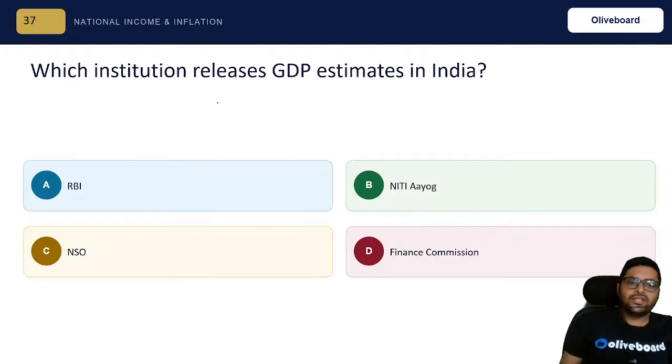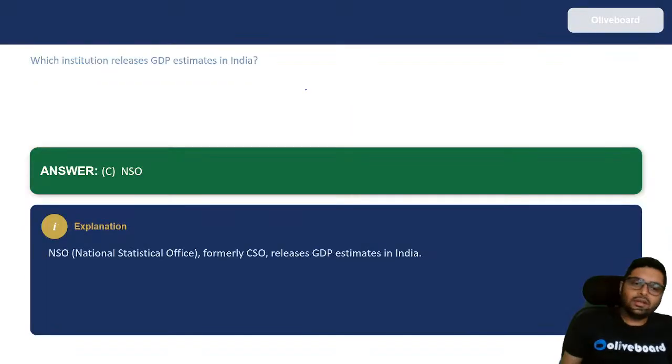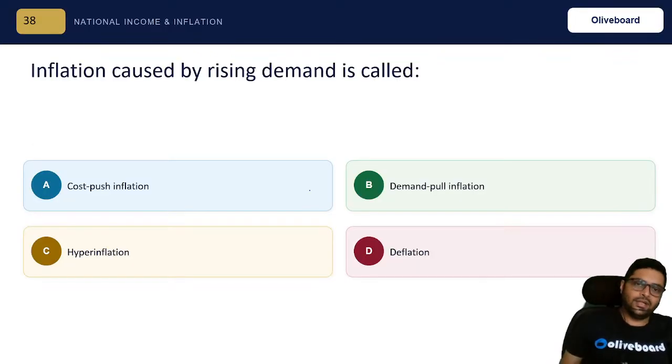Okay. Next, which institution releases GDP estimates in India? You should know this. Which institution is that? Yes, correct, Manoj. Good, very good. So it is NSO, National Statistical Office. Formerly it was CSO. Okay, it releases GDP estimates.